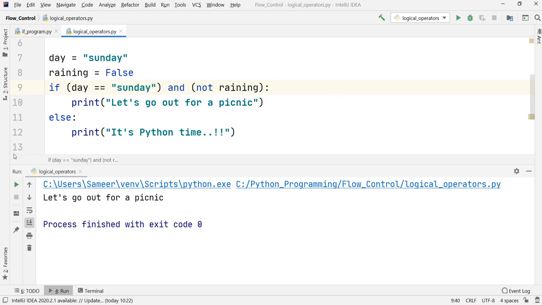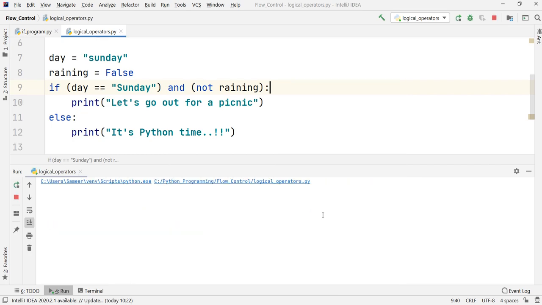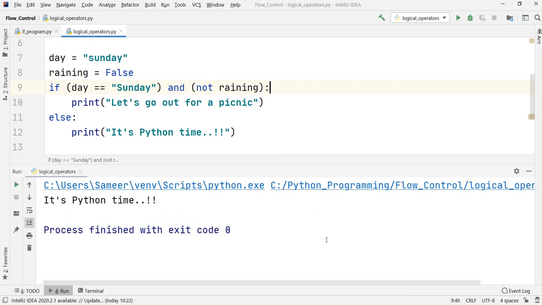For this simple example, right now it is saying let's go for a picnic because both the conditions are true. Suppose I change this S to capital S, let me make it capital. This Sunday is also Sunday, just that it is capital S. If I run this code, just observe what output I get. It is saying that it's Python time. The reason is this capital S. So just be very careful while using strings, as they are case sensitive.